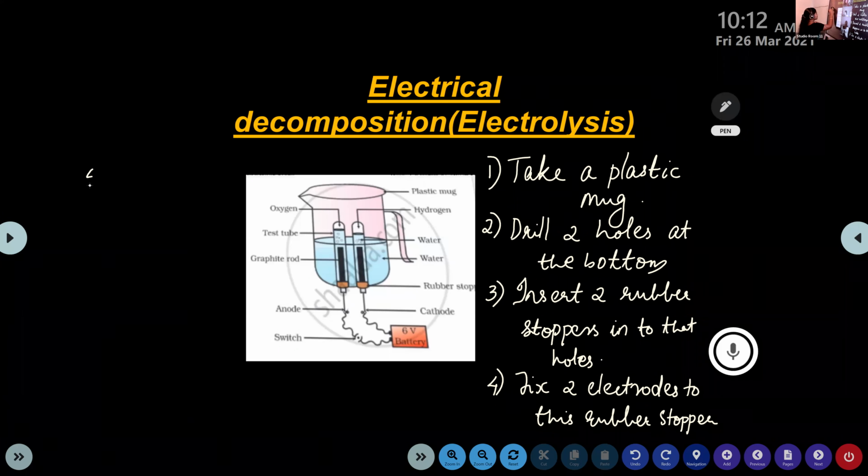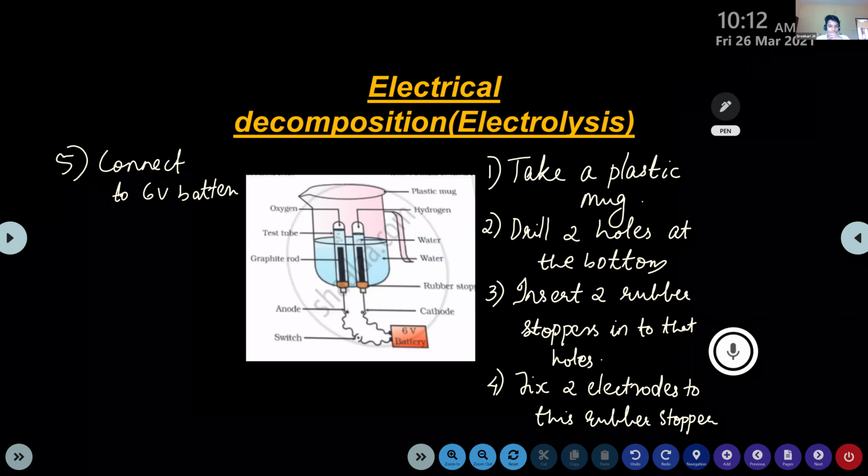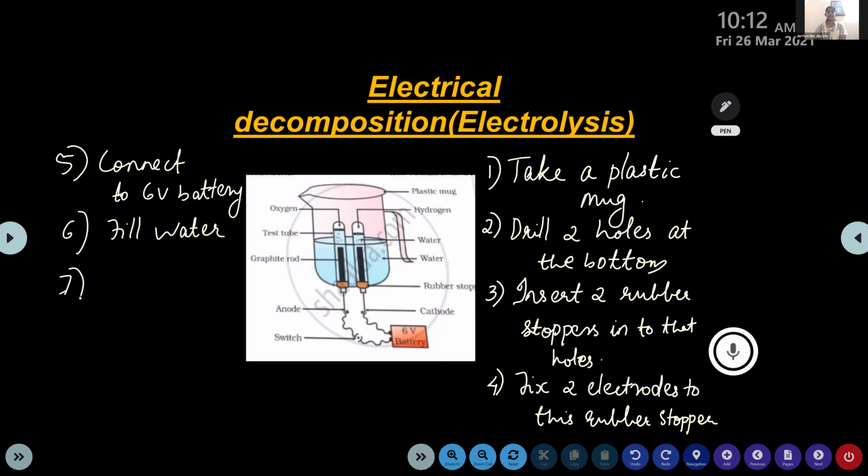Just tell me, fifth step. Fill water such that the electrodes are immersed. Okay, connect electrodes to a 6-volt battery. Then fill water, right? Then fill water. Then what's the next step? Add dilute sulfuric acid. Yes, add dilute sulfuric acid.